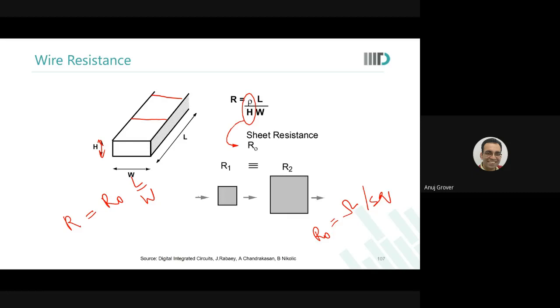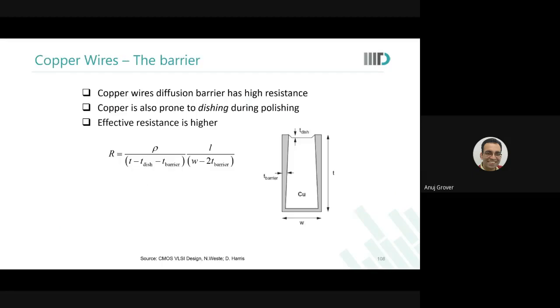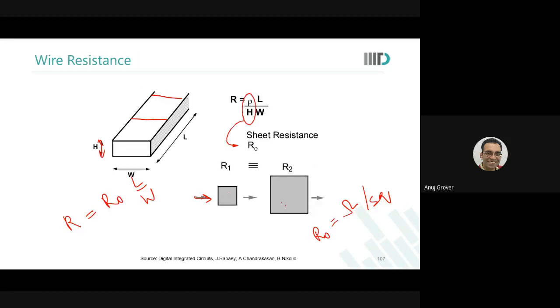In this case, if the current flows in this direction, then R1 and R2 are equal, because both are 1 square. For this wire, if the current flows in this direction, there is one value of R, let us say longitudinal. But if the current flows in this direction, there is another value of R, which is R horizontal.